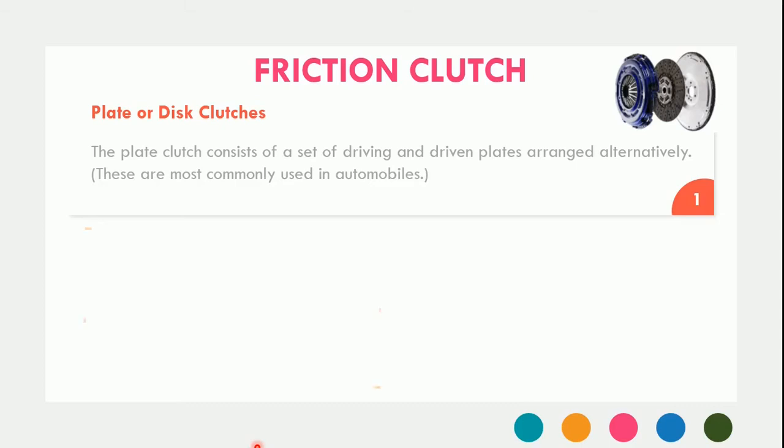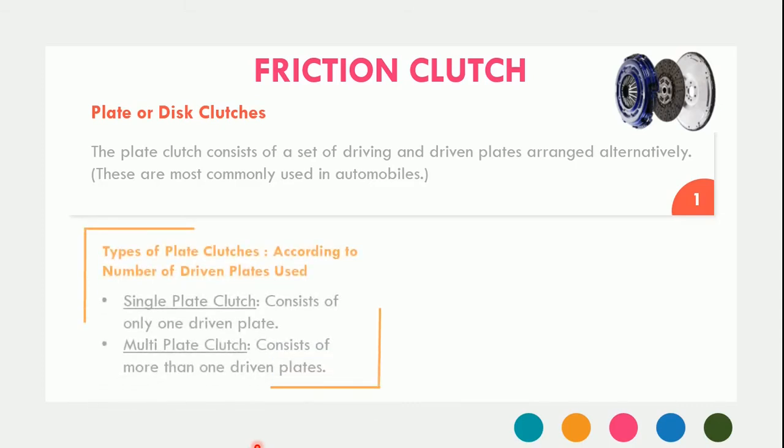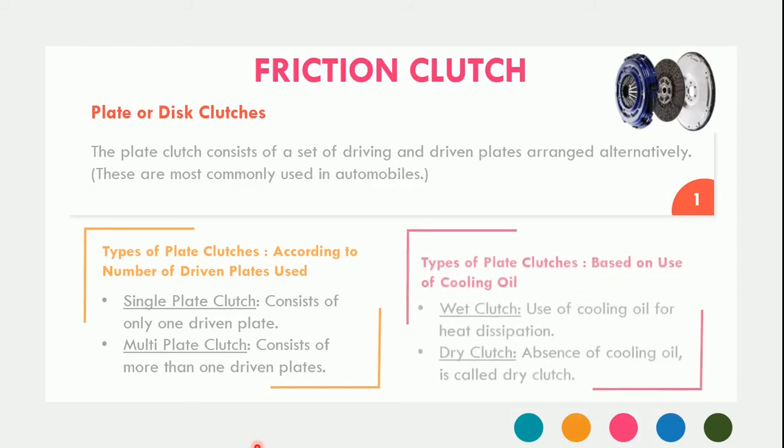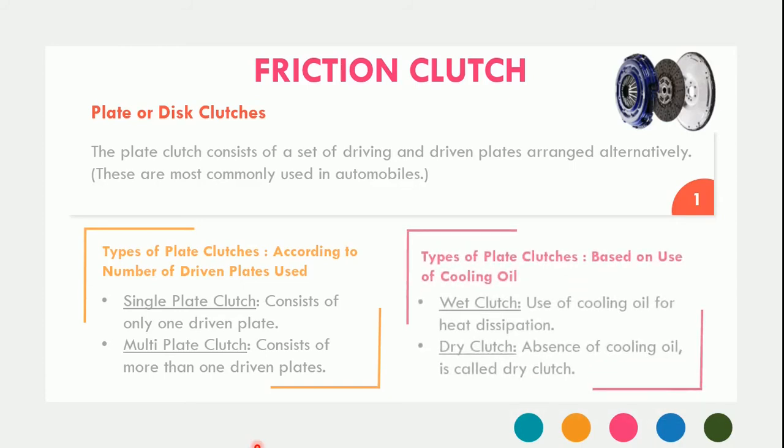Now this plate clutch is further classified according to the number of driven plates used. If you have only one driven plate in your clutch, then that clutch is called a single plate clutch. And if you have more than one driven plate, then that type of clutch becomes a multi-plate clutch. So this is one classification based on the number of driven plates used, and on the other side it is classified based on the use of cooling oil. According to what kind of cooling medium you are using, the clutch is classified.